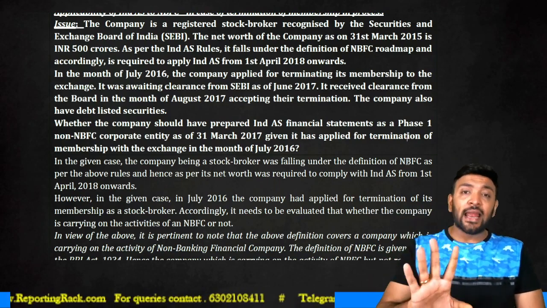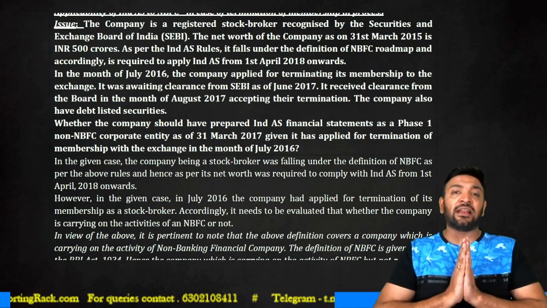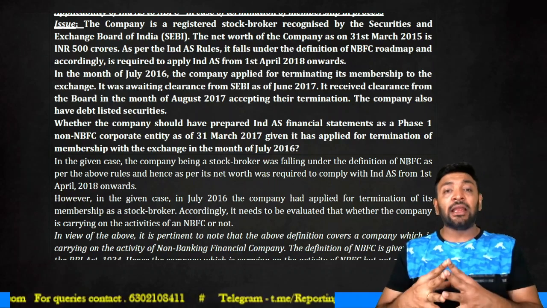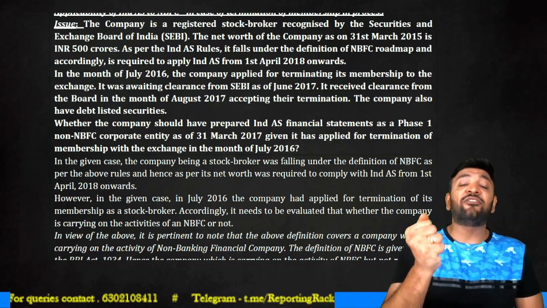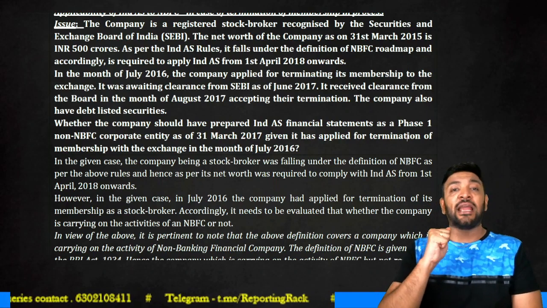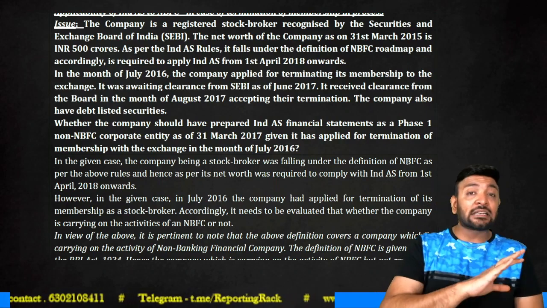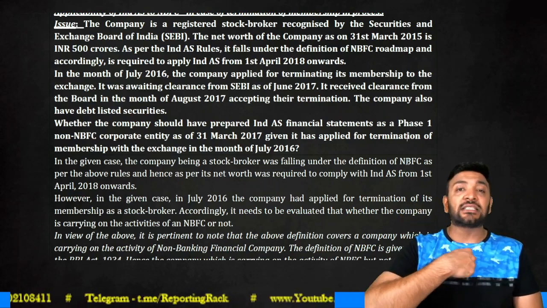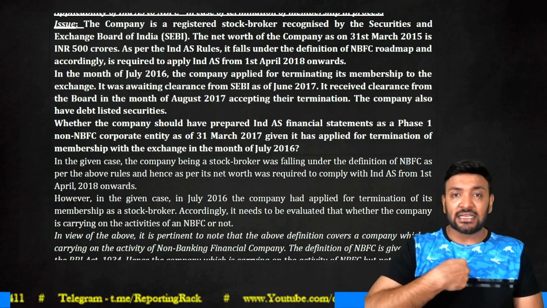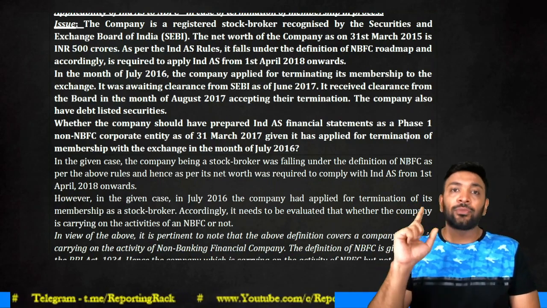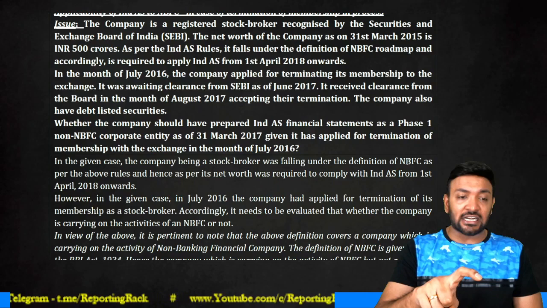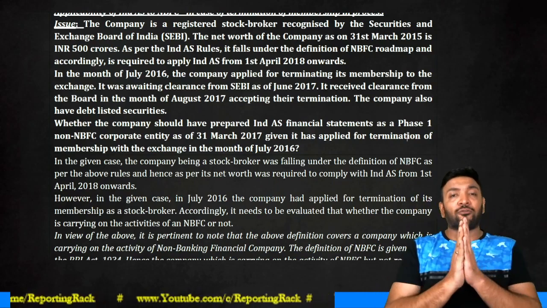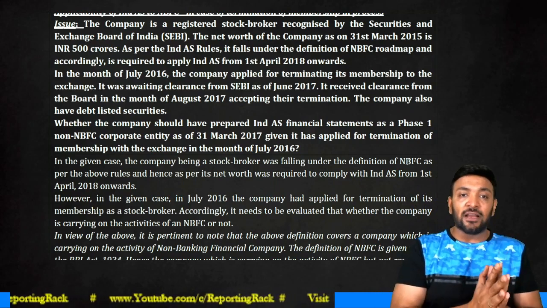It is immaterial. I cannot be classified as an NBFC as long as the activities of the company are not in compliance with the definition of NBFC given by the RBI Act. I am doing an activity which is not connected to the NBFC definition. You cannot classify me as an NBFC even though I hold a license. Substance over form. In form, I might be a registered enterprise, but in substance, I am not carrying out any activity. So therefore, you cannot classify me as an NBFC.